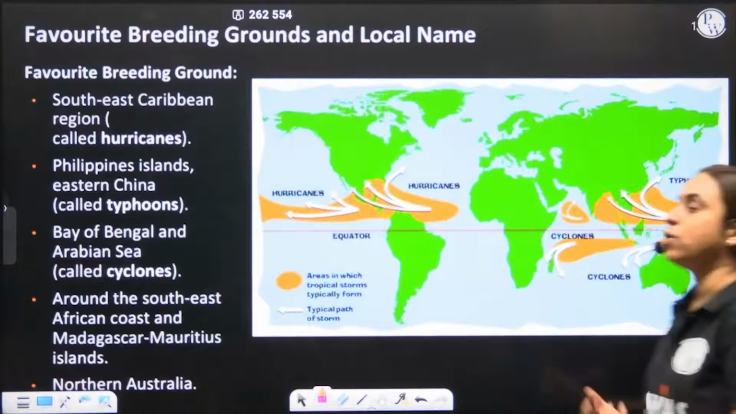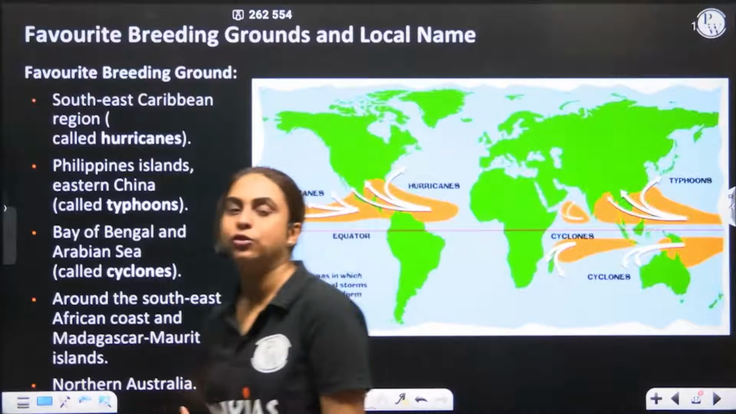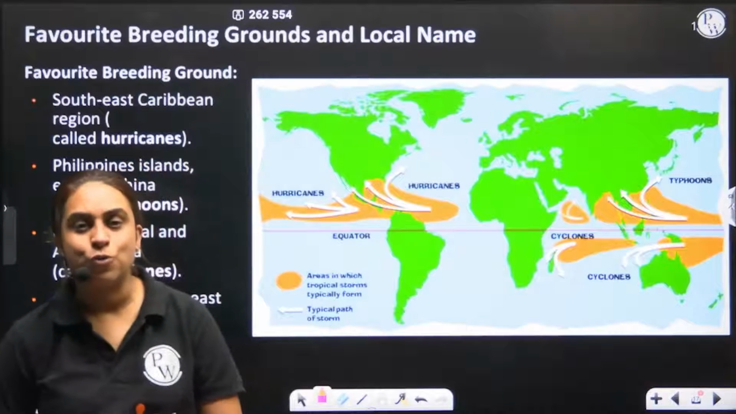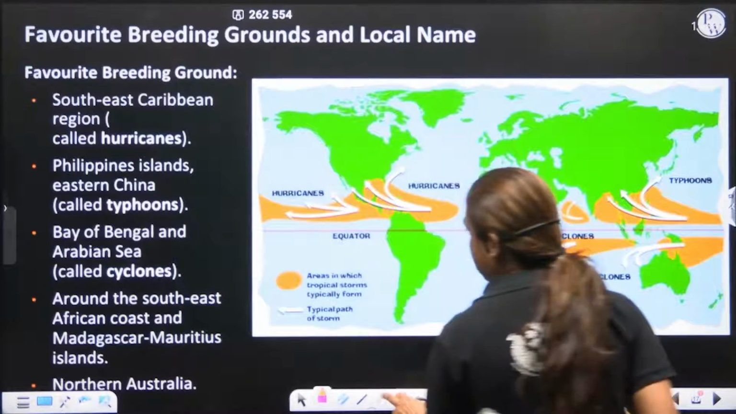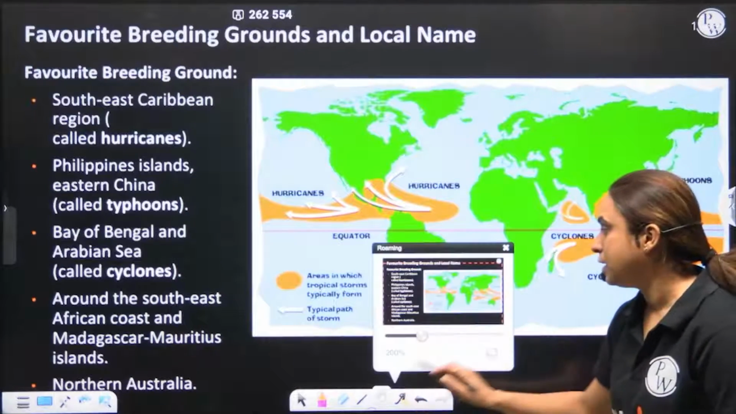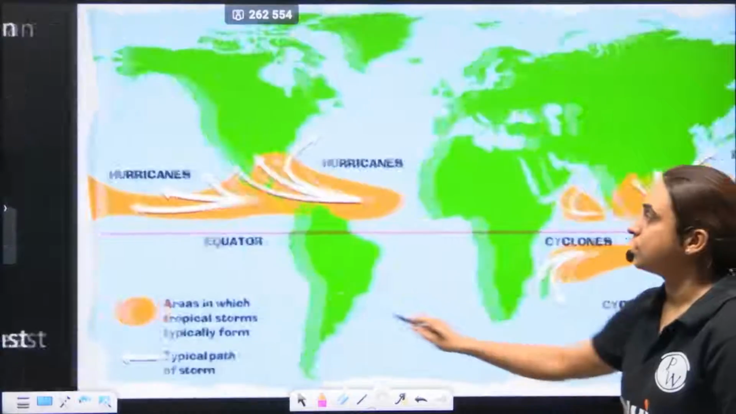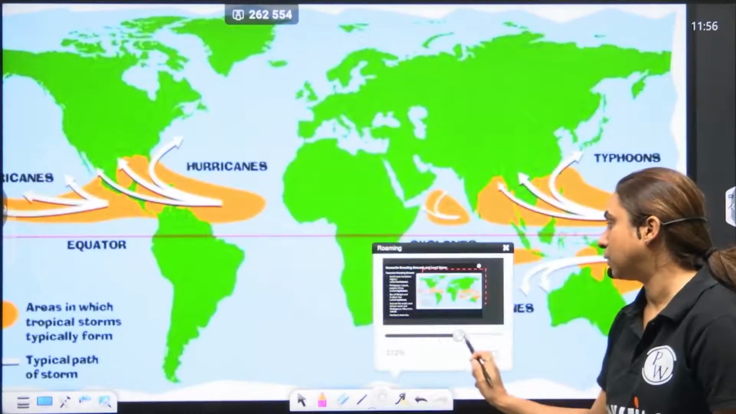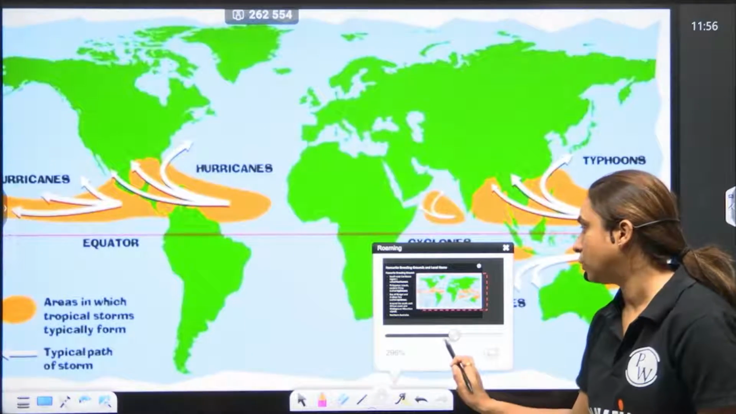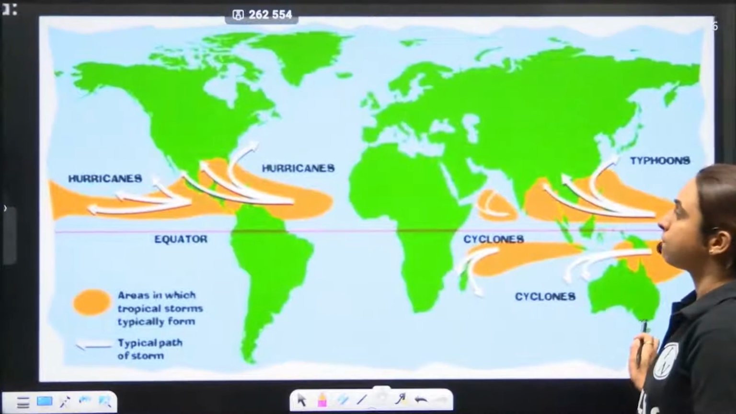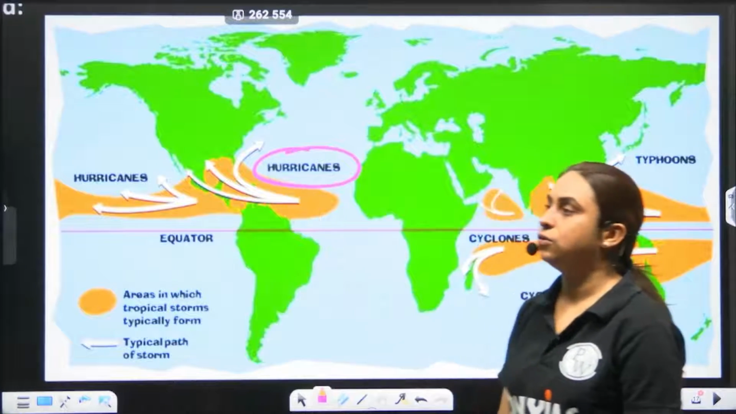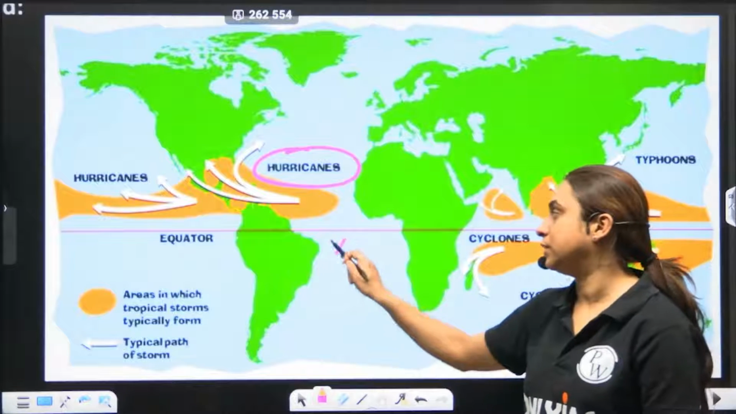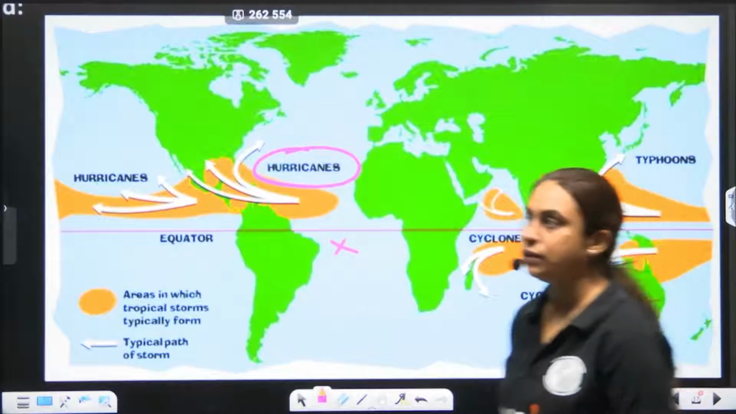Then where do you have tropical cyclones? We have tropical cyclones in the warm oceans in the tropical latitudes. Here you can look at the zones where you have the tropical cyclones. You'll see that the tropical cyclone is seen in the northern Atlantic. It is not present in the southern Atlantic.